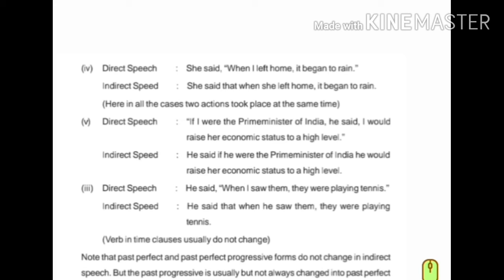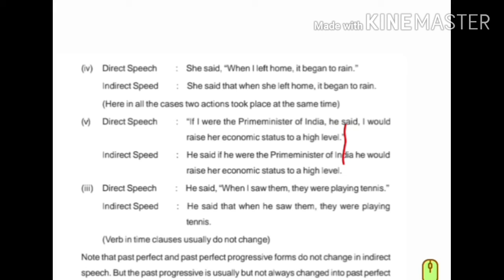Okay. So direct speech. He said, "If I were the Prime Minister of India, I would raise their economic status to a higher level." That means he said if he were the Prime Minister of India, he would raise their economic status to a higher level. Direct speech. He said, "When I saw them, they were playing tennis." He said, instead of inverted comma, that is used. He said that when he saw them, they were playing tennis.